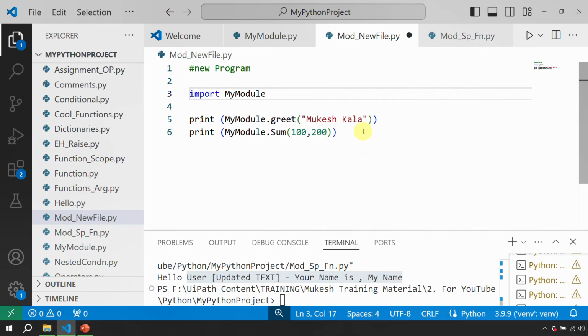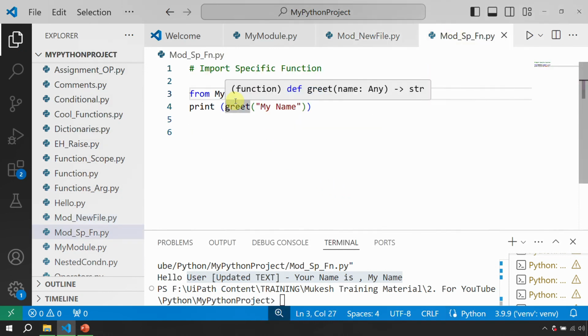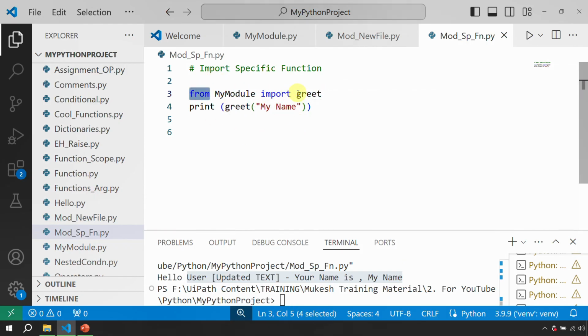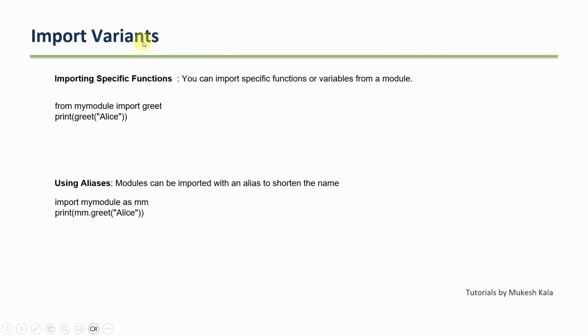So two things to take from this demo: you can use aliases by using as, or, to import a specific function, you say from module import greet. If you do not want to import the complete module, you can import a specific function by using this syntax, the from and the import. You can import a specific function or a variable using this. Using aliases, import my module as an alias, so whatever you want to do, you can do it like this as well. Aliases shorten the name for you.